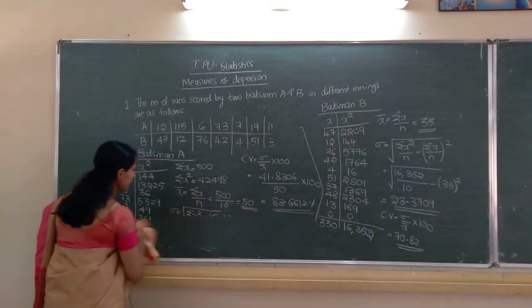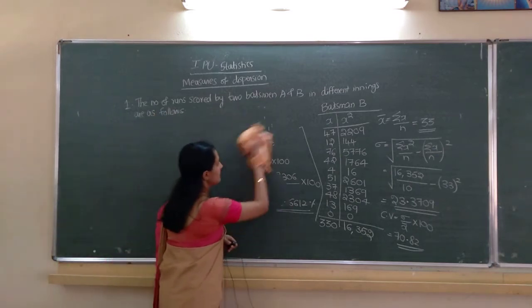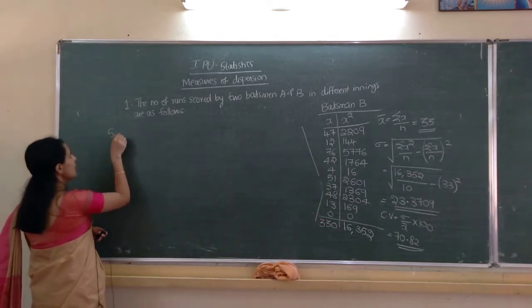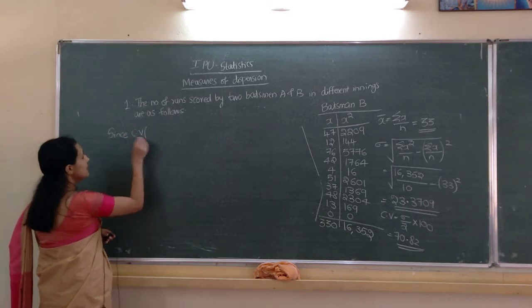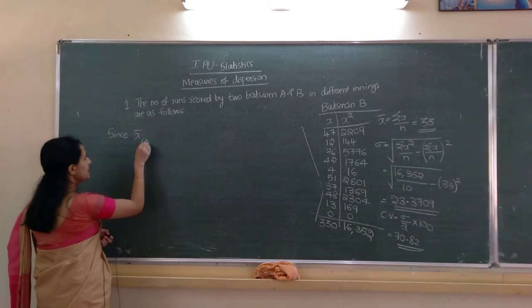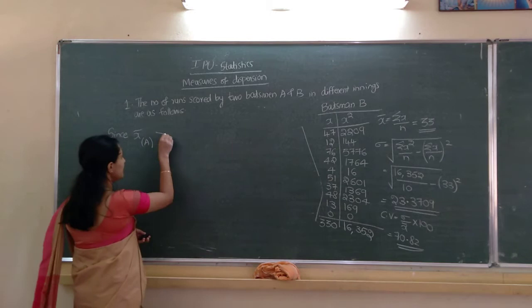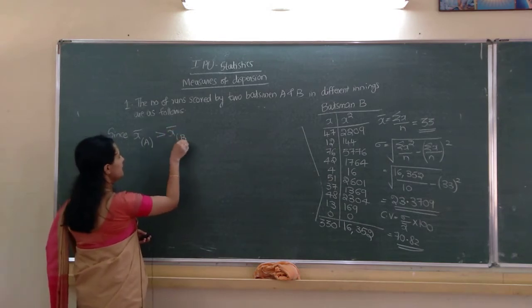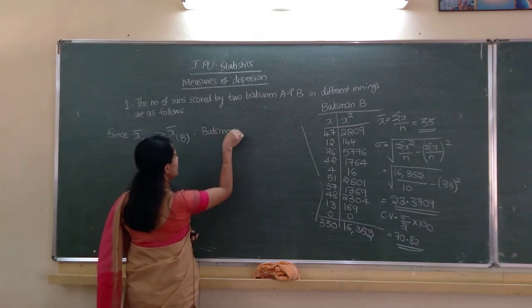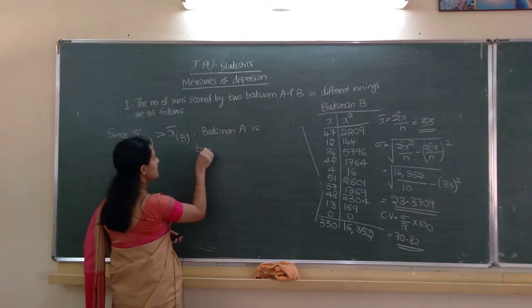So I will write the conclusion here only. Since x bar of A is greater than x bar of B, batsman A is the better run scorer.